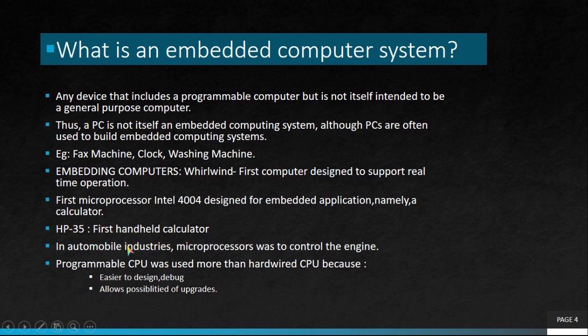Embedded systems are also used in automobile industries. For example, they are used to control different functions of the engine and all. Mainly, a programmable CPU is used in all embedded systems instead of a hardware CPU, because a programmable CPU is easier to design and debug, and allows possibilities of upgrades.